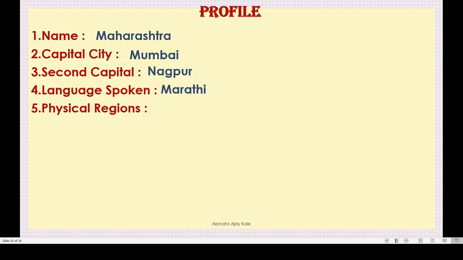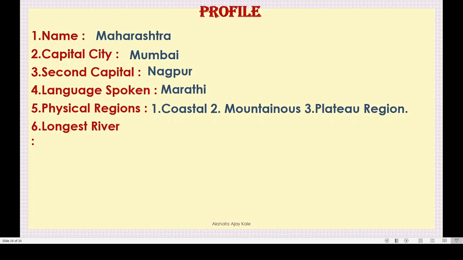Okay. Then physical regions. We have learnt about this in the first part. Physical regions. Yes. Number 1, coastal region, then mountainous region and plateau region. Isn't it? Good. Next thing is longest river.